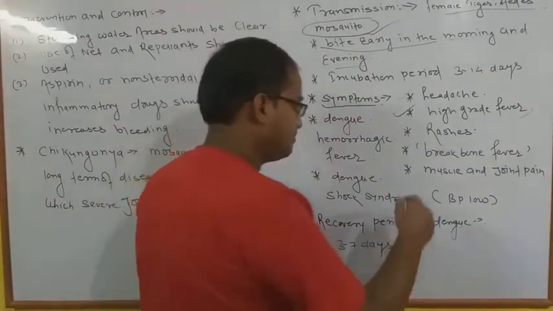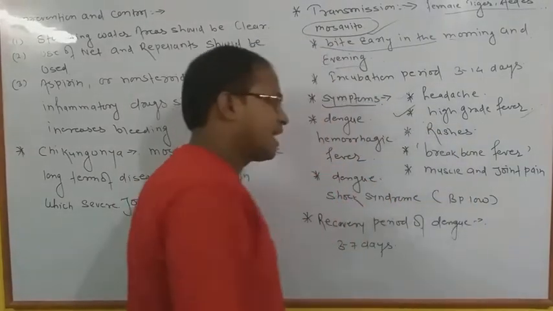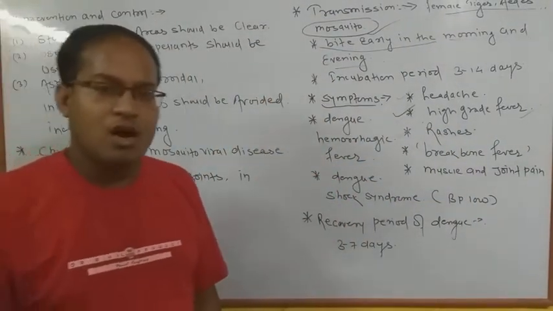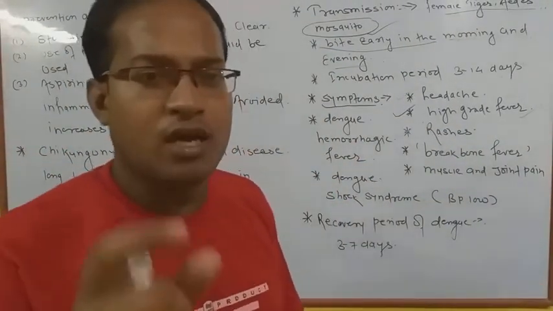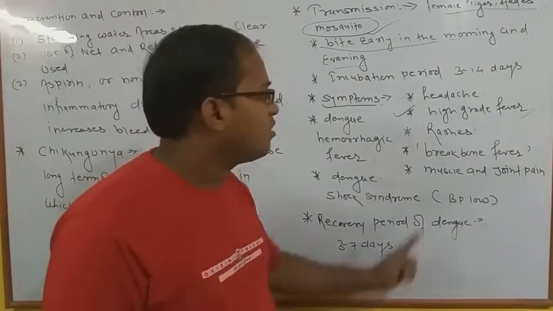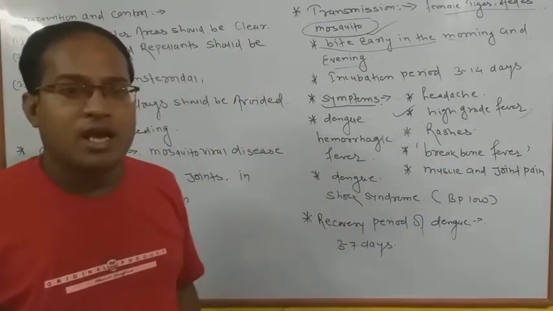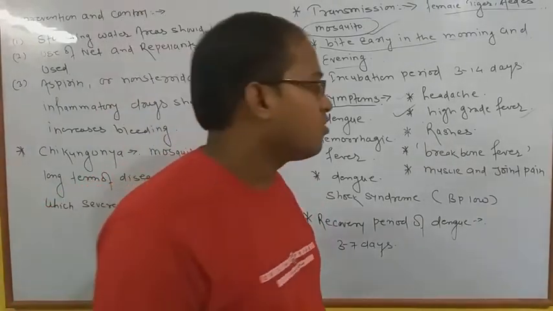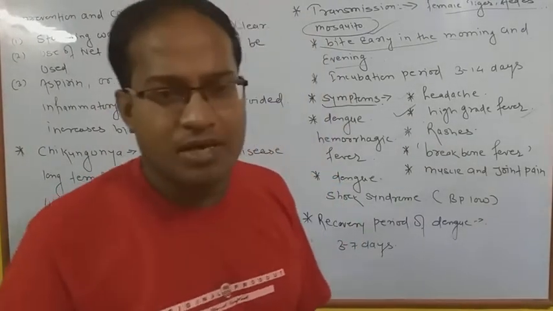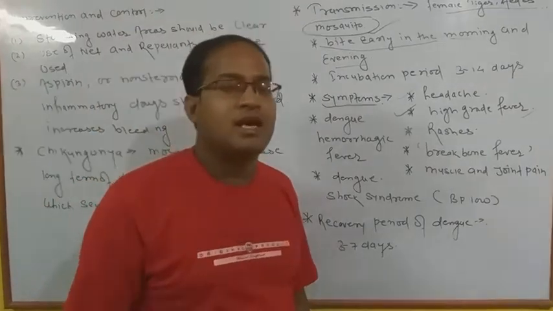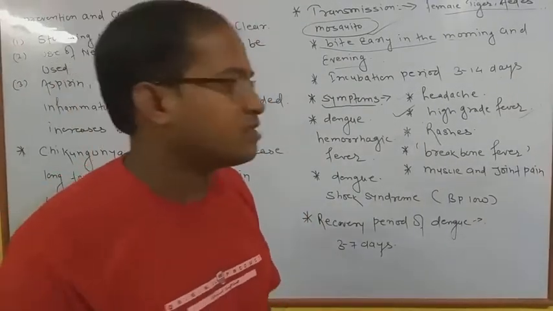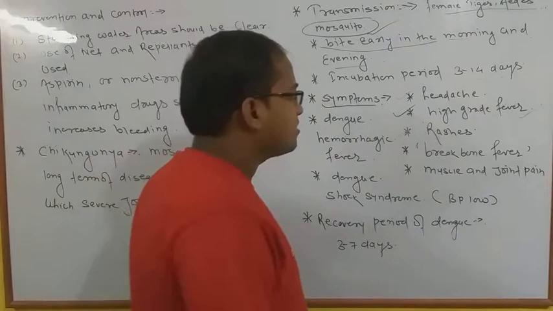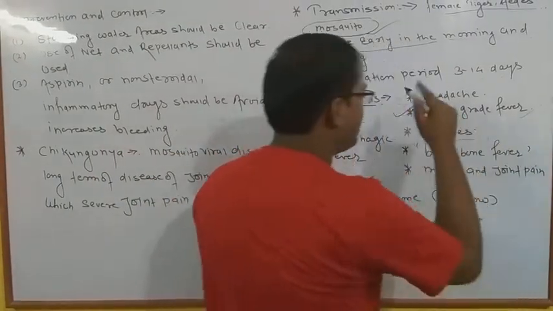Next, small pimple-like rashes generally occur all over the body. ठीक है, small structures generally occur, and that is called rashes. And you all have studied in a previous video, rashes are generally caused by different types of microbes, different types of bacteria which may infect human beings. Okay, so rashes is another symptom of dengue fever.